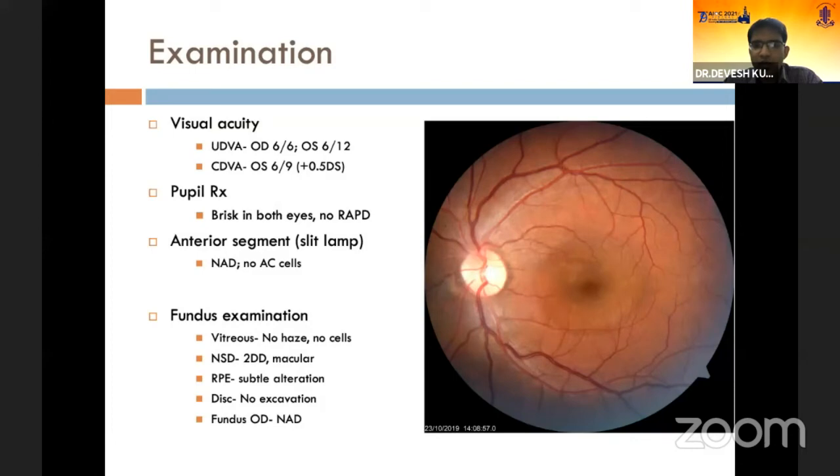A shallow neurosensory retinal elevation can be seen at the posterior pole centered at the fovea, roughly 2 disc diameters in size, and subtle RPE changes can be noted in the supranasal part of the macula. However, no underlying choroidal pathology can be seen. And also the neurosensory detachment is limited to the macular area and is not connected with the optic nerve head. The peripheral retinal examination of this eye was normal, and the fundus in the other eye was also normal.